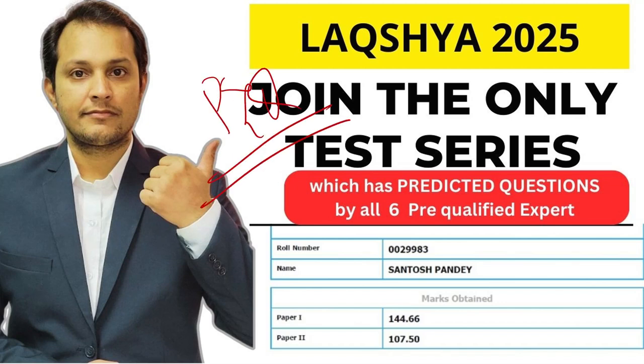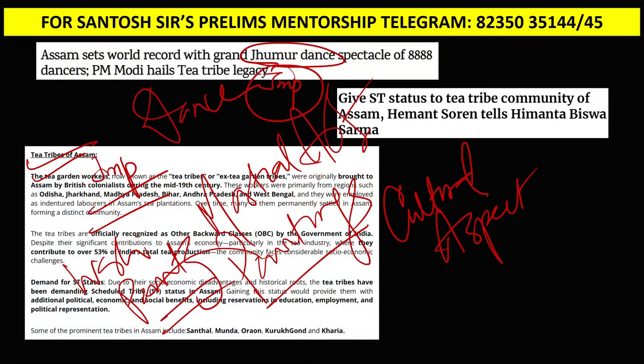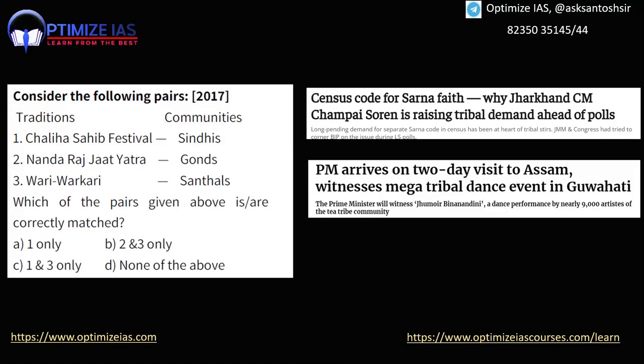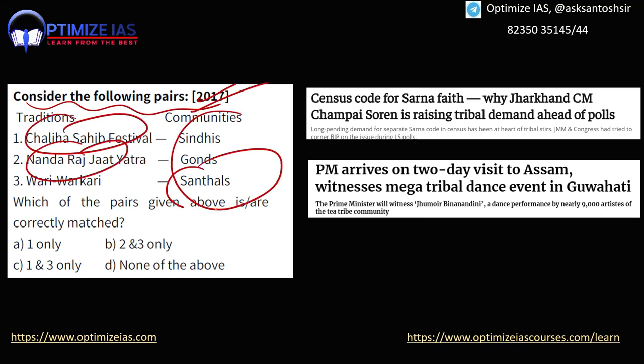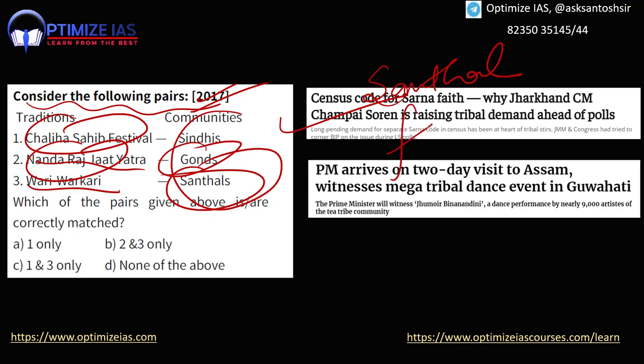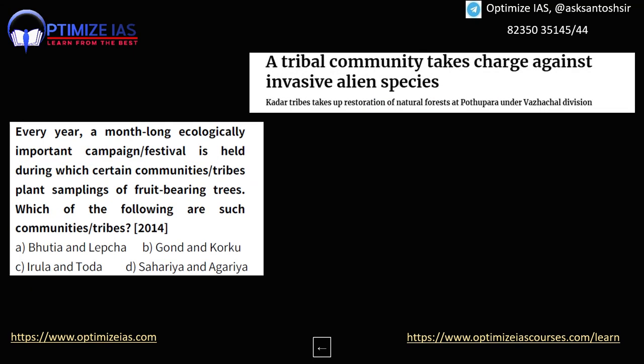I'm just following the PYQ pattern and framing questions on them. I have seen what kind of questions UPSC has asked in the past, and I'm framing questions. You can see here UPSC has already asked in 2017, traditions and communities, Santhals. So this kind of questions are very, very popular. Santhal tribal art, festival, dance, very important. These kind of questions are very important.